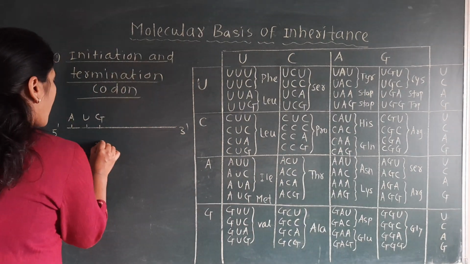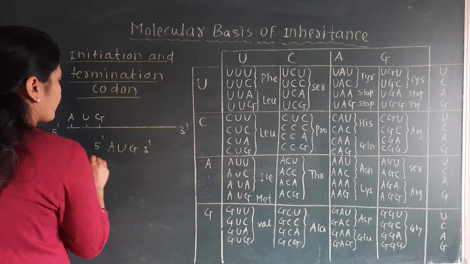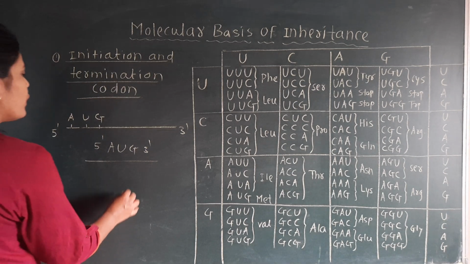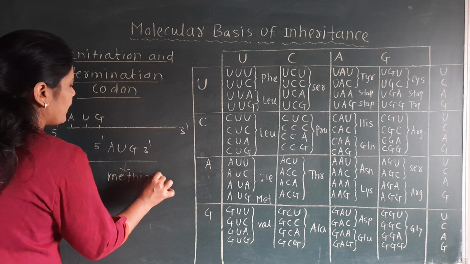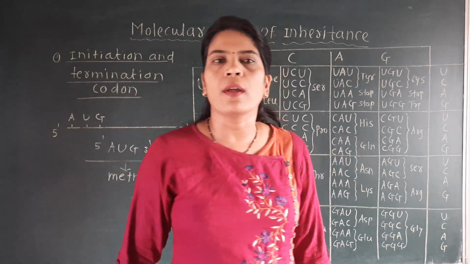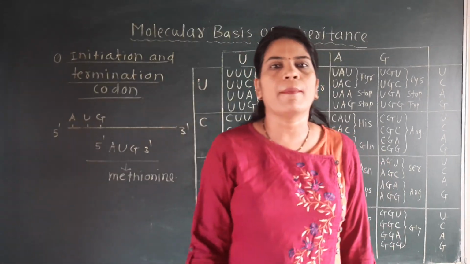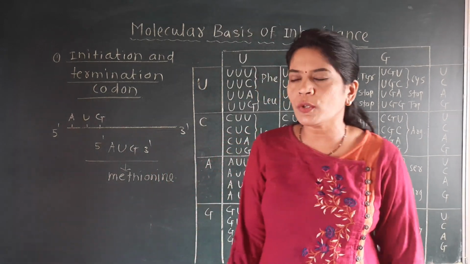That means from 5 prime to 3 prime, this AUG codon is present on the mRNA, and it codes for methionine, which is an amino acid. Then what is meant by initiation codon?